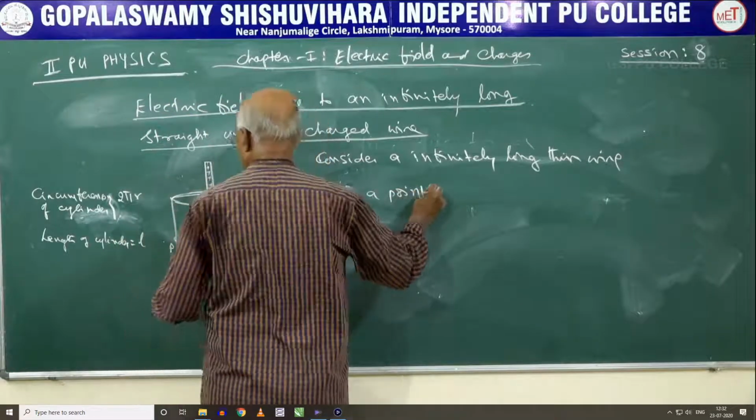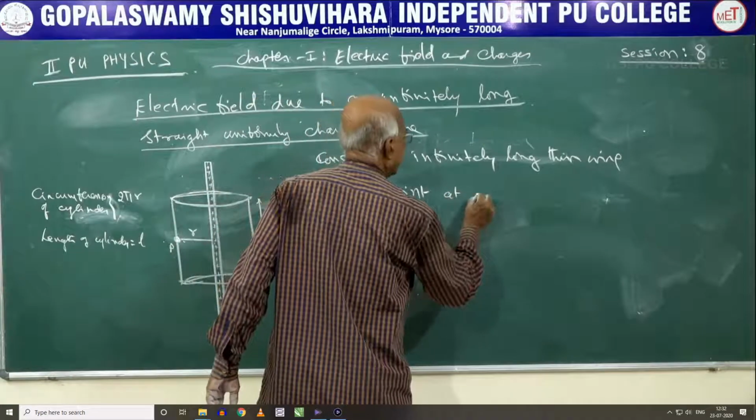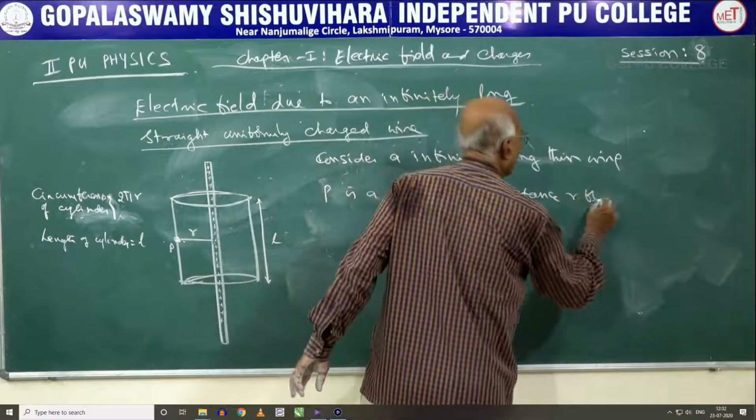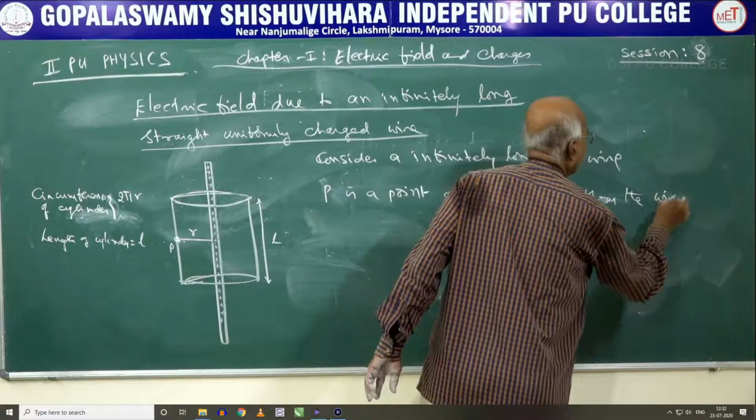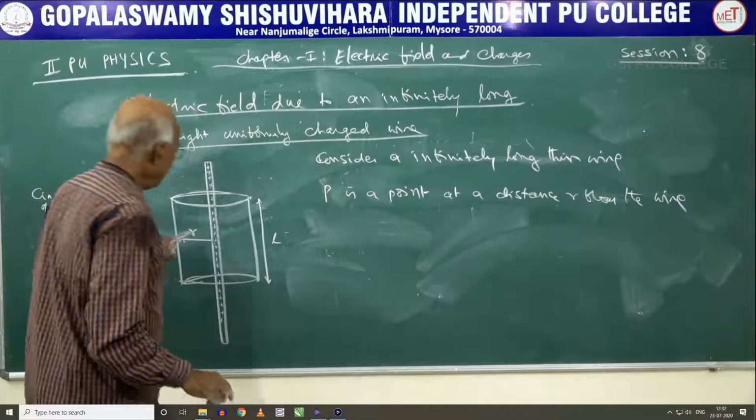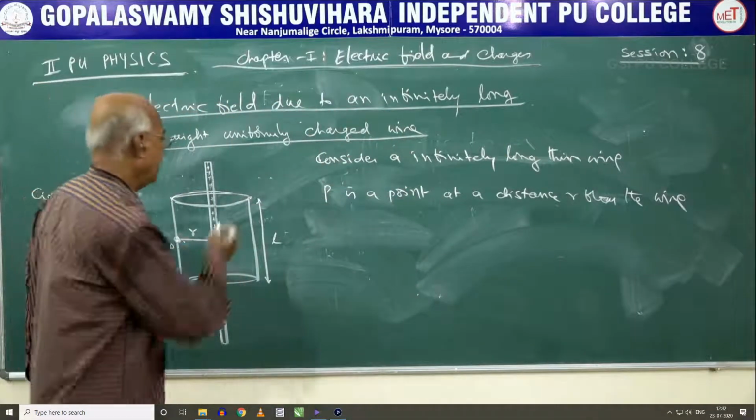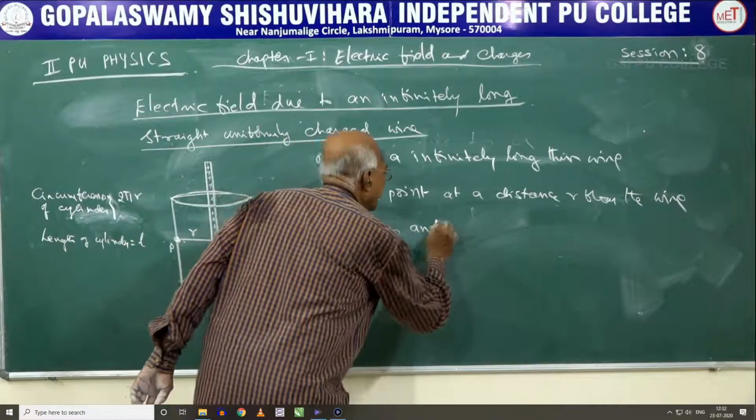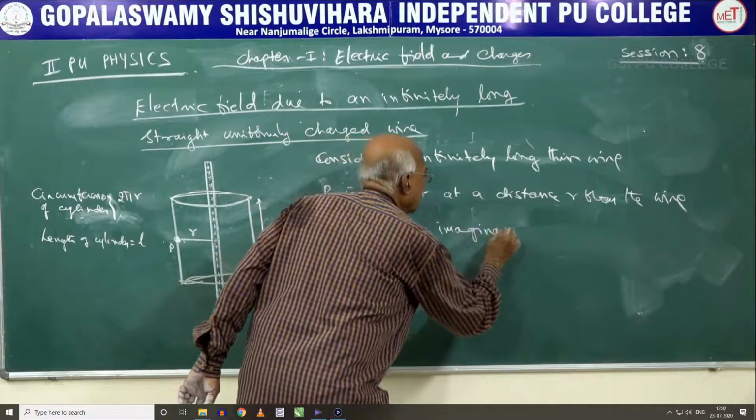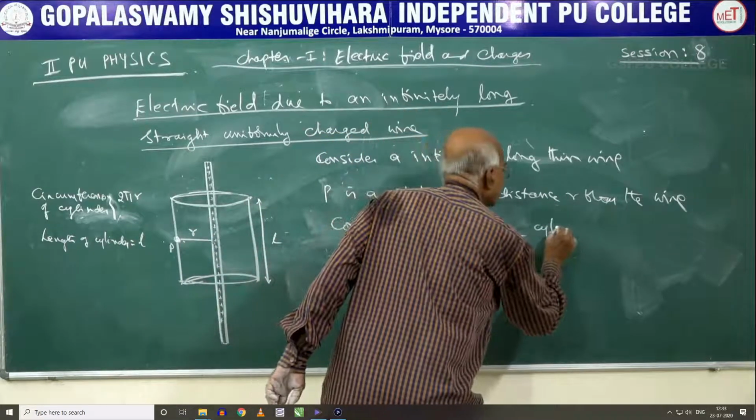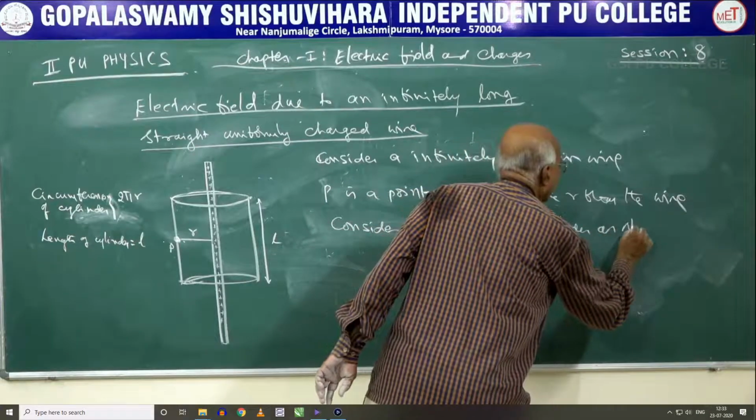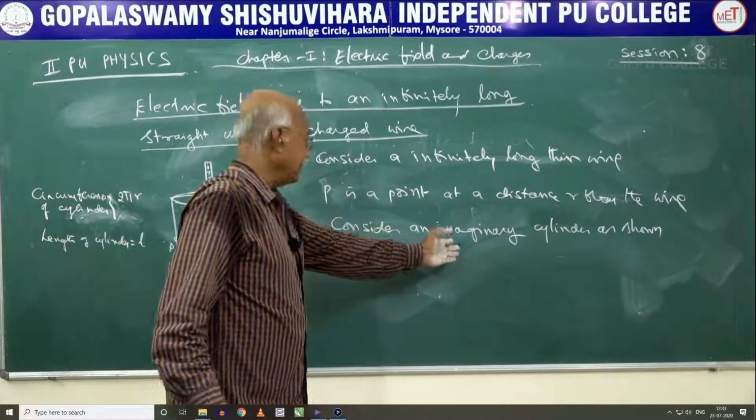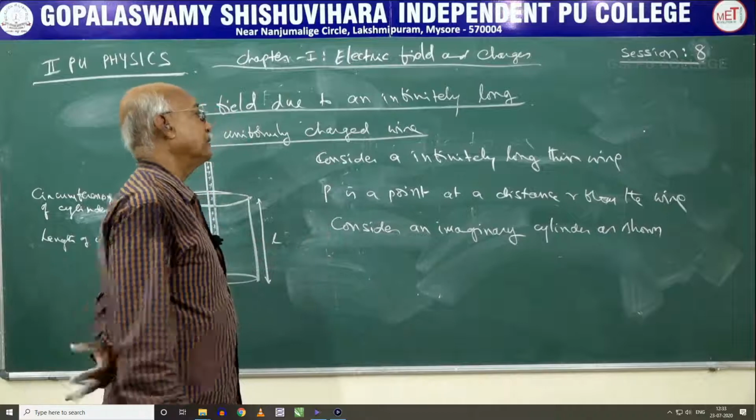Now P is a point. You have chosen P as a point at a distance r from the wire. So this point P is at a distance r from this wire. Now we will construct a cylinder as shown in the figure. Consider an imaginary cylinder as shown. It is imaginary, or otherwise we have treated it as imaginary. You can also say that it is a Gaussian cylinder that has been formed.